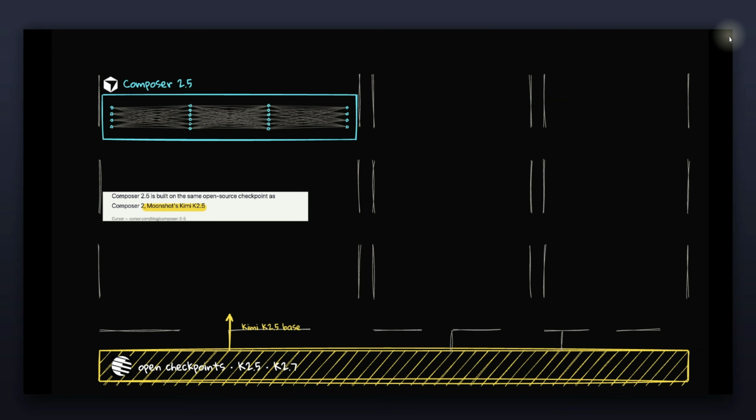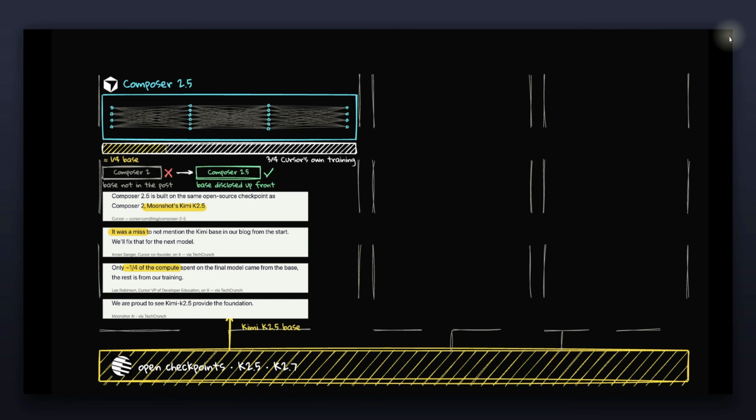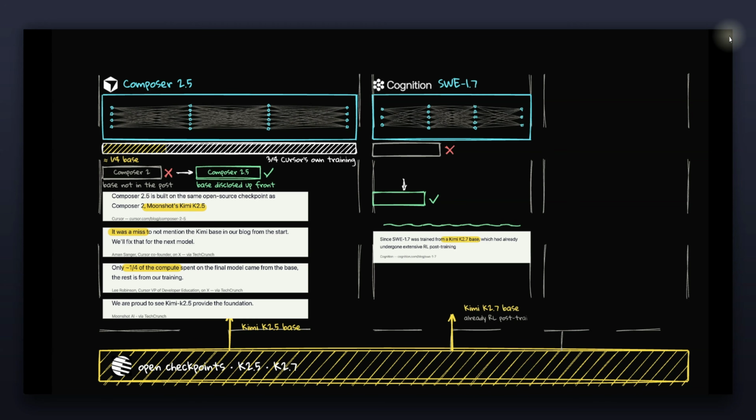So in general, the Kimi models are really strong when it comes to agentic coding. And the most interesting thing is that Cursor was able to push its performance even further. And there are a lot of speculations that this model is probably mid-trained, which means there is a lot of juice that you can squeeze with further post-training. Now, Kimi models have been special. Even Cognition, previously Windsurf, used Kimi K2.7 as a base for their SWE-1.5.